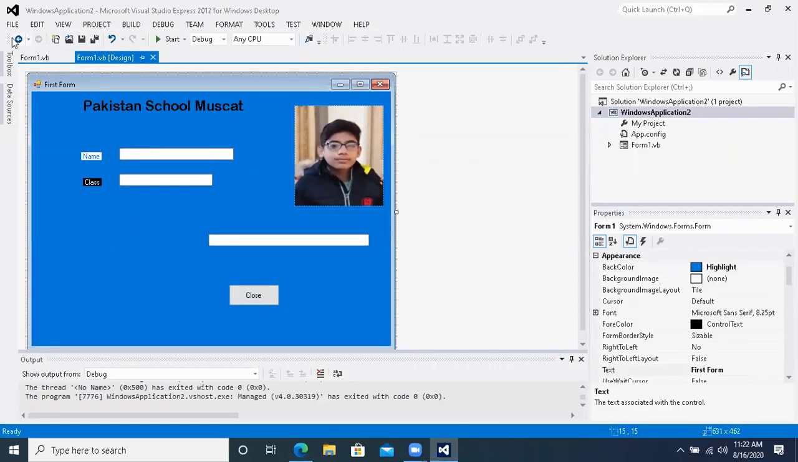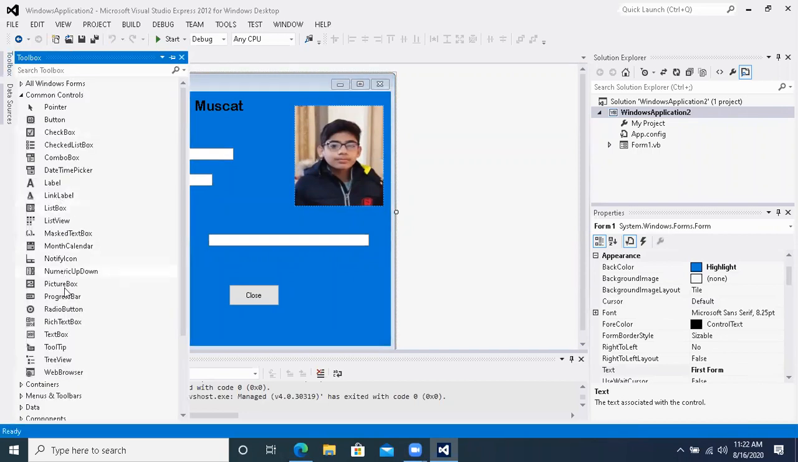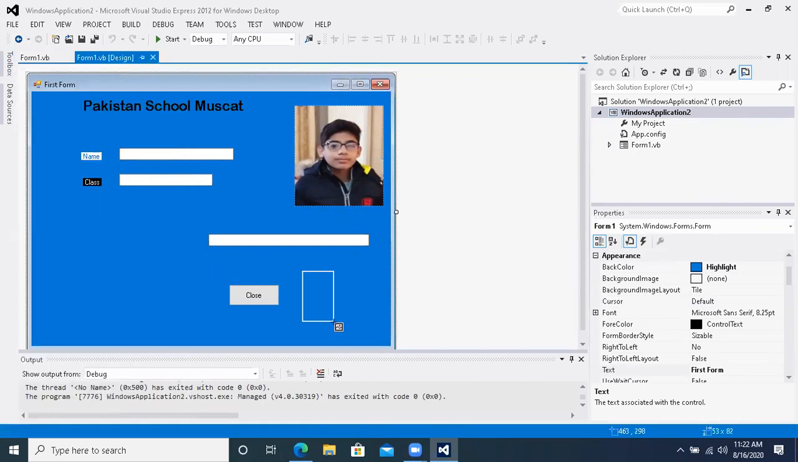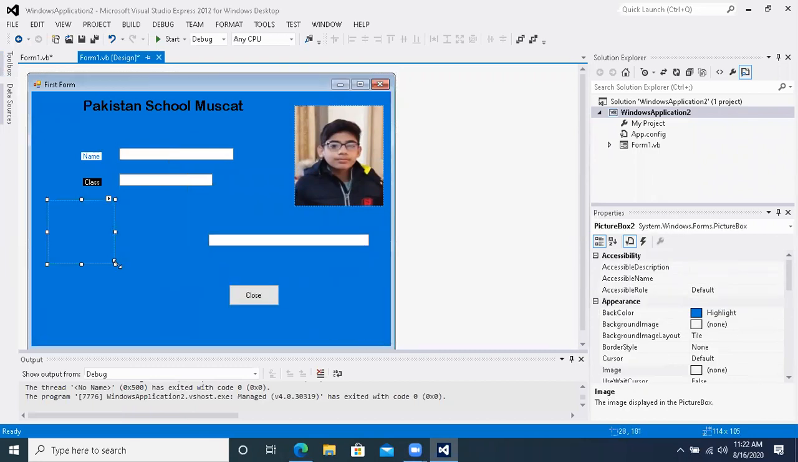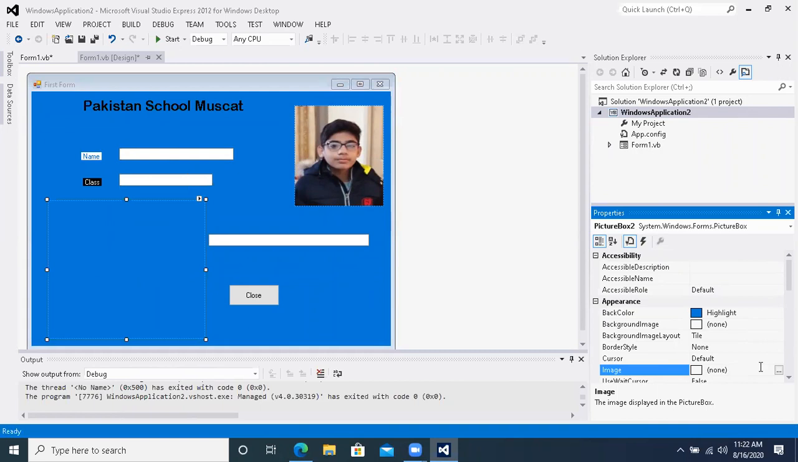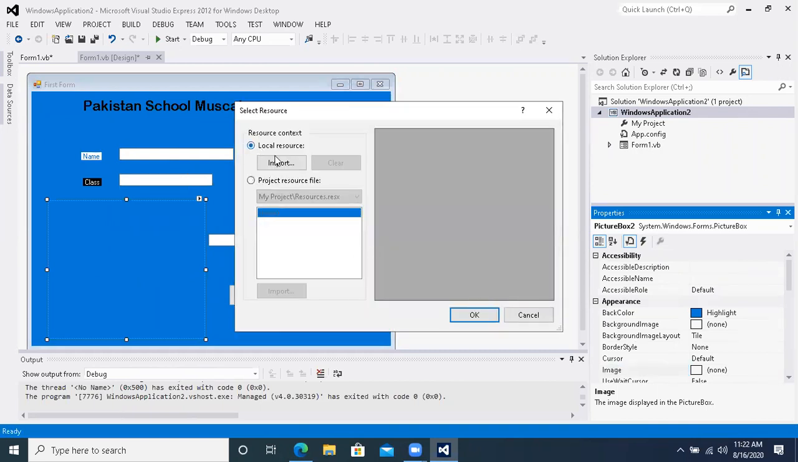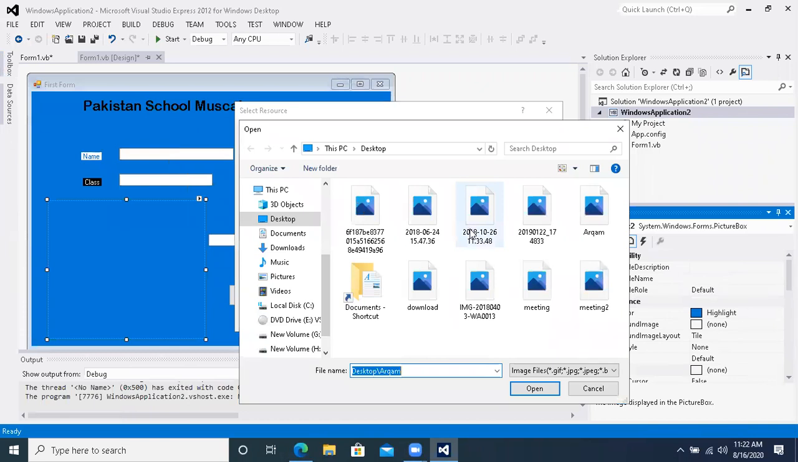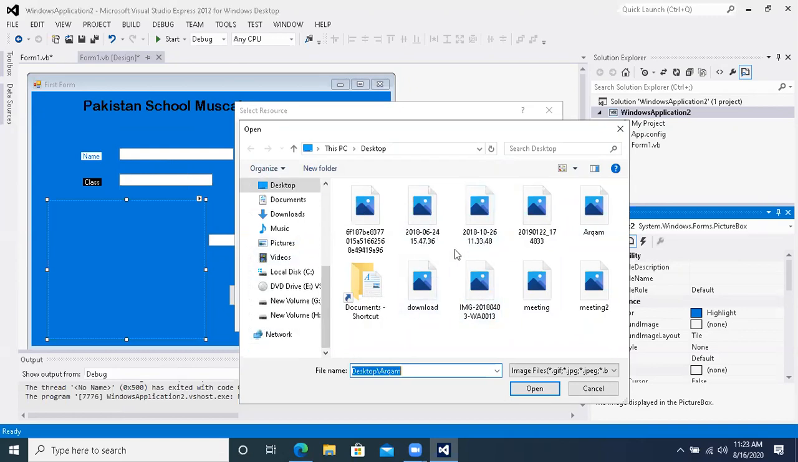Take any picture. Go to the toolbox. Take a picture box. Draw it. For example. Okay. Go to the option I told you, the image option. Go to local resources. If you have any picture in your PC, take any picture. I have just taken a picture over there. So you can take any picture over here and then you can insert it.